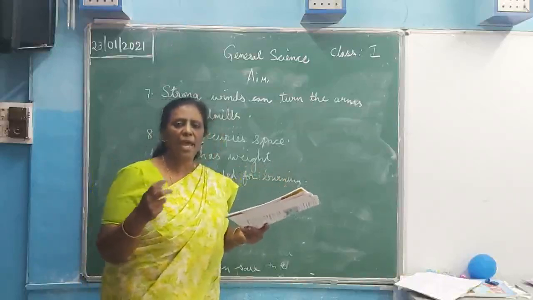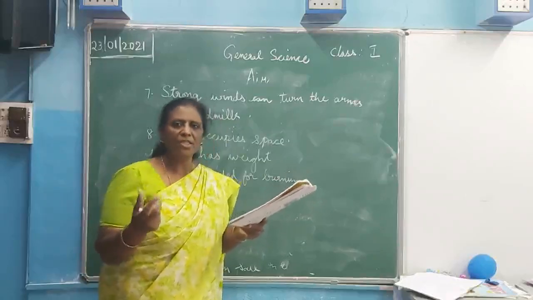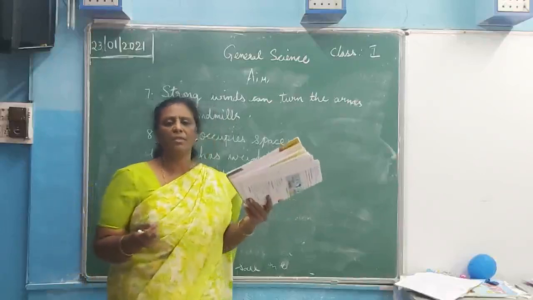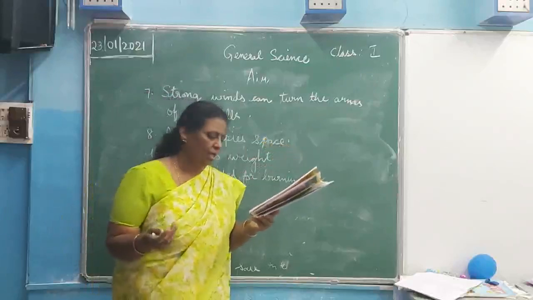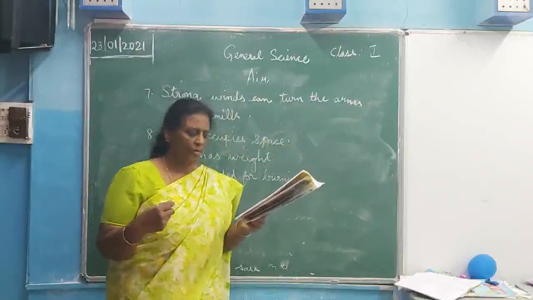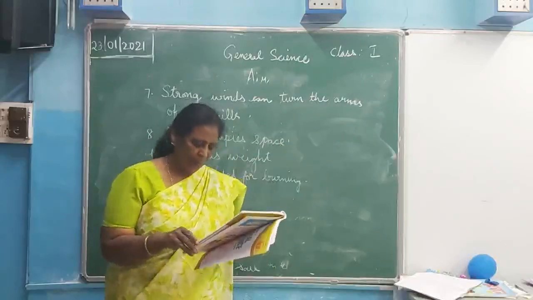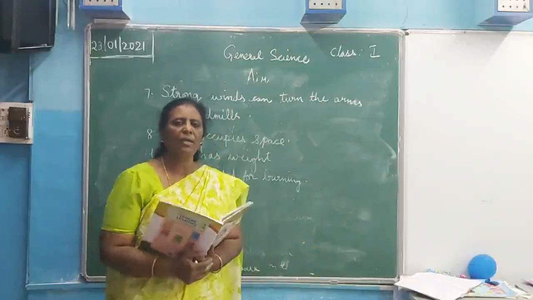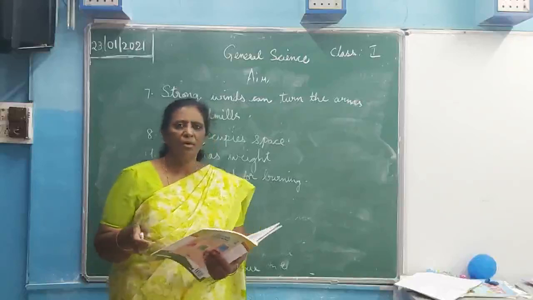Then what happens? Air fills the space. Then air has weight. Air is necessary for all living beings. Without air, we cannot live. We will all die without air. So we need air to breathe in. Then air is necessary for burning. Do you understand, children? I will give you some hard words and you repeat the hard words along with me. Okay?